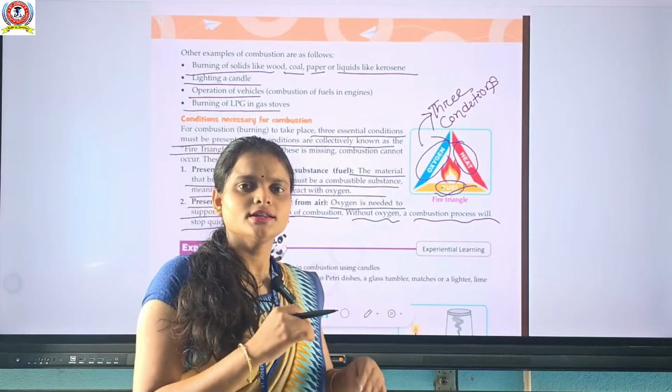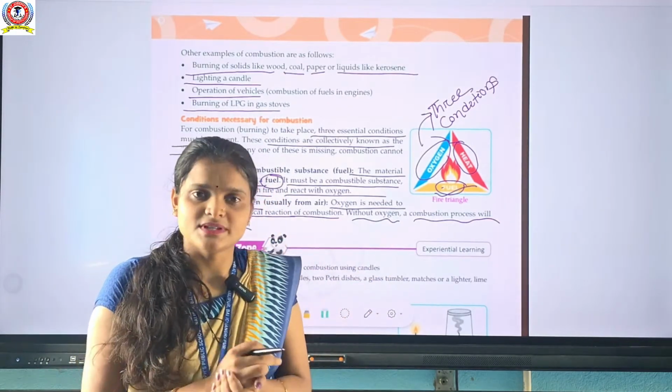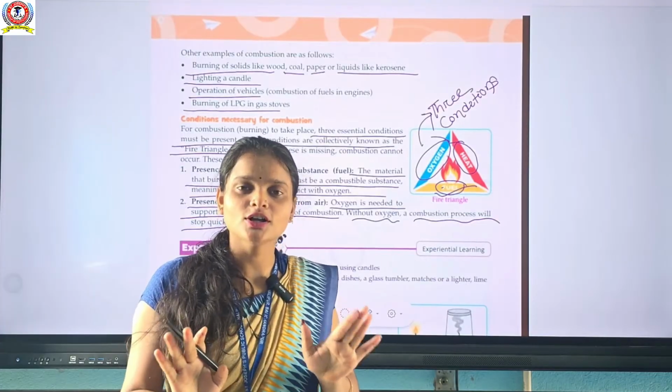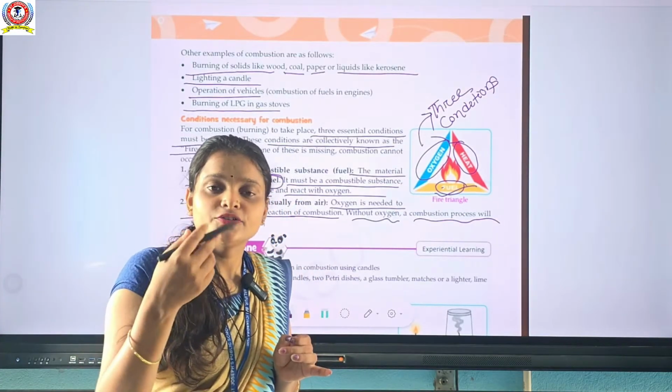If there is no oxygen, no combustion process will take place here. Is it clear or not? If you have any doubt, you can write in the comment section. I'll try to solve it.